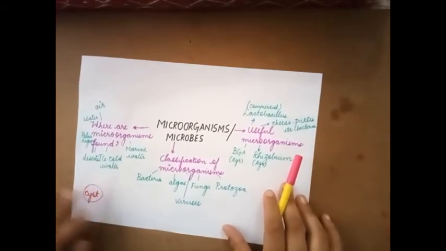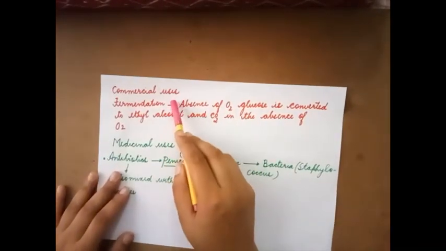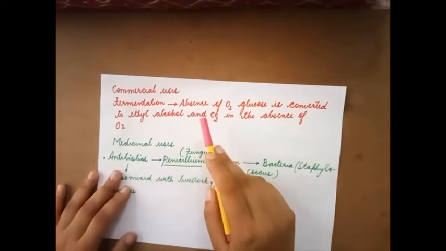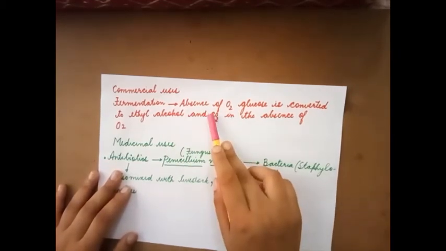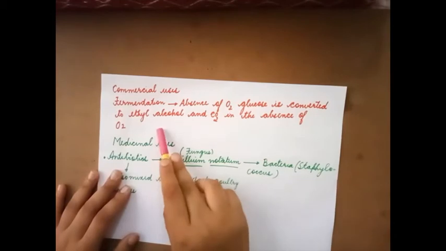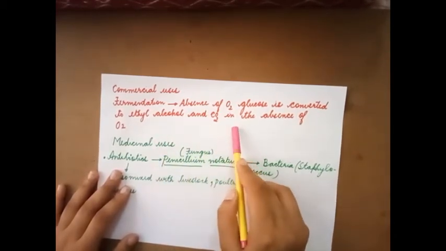And apart from this, a few more commercial uses are: yeast is used in the process of fermentation. Fermentation is nothing but, in the absence of oxygen, glucose is converted to ethyl alcohol and carbon dioxide.